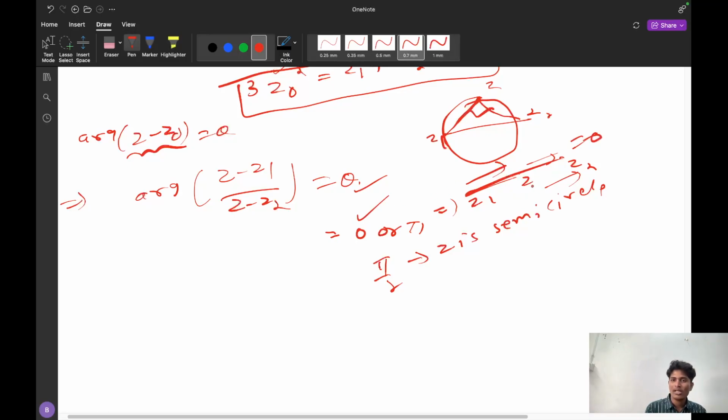But if it is pi, that is, Z is outside, this is the same, but this one is opposite, anti-parallel, so it will be pi.